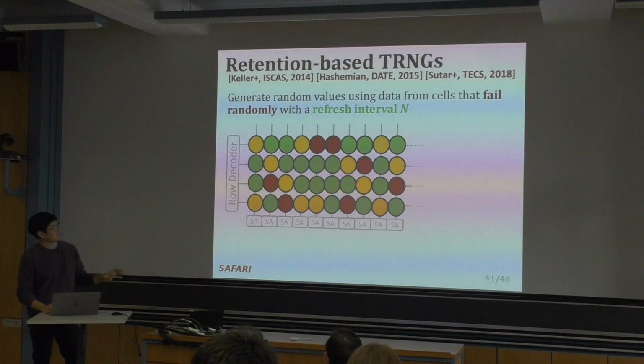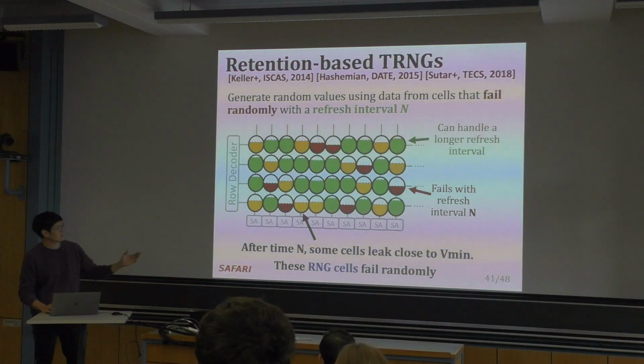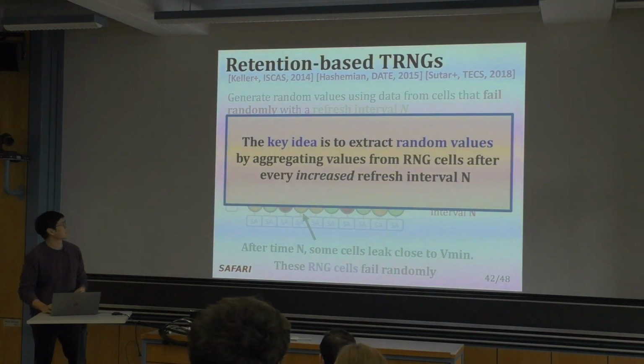Here's a diagram showing the manufacturing variation across an array of cells, and when we reduce the refresh interval and cause failures, we can take the data out and use those for random data. Their key idea is to extract the random values from just the RNG cells that they identified previously.